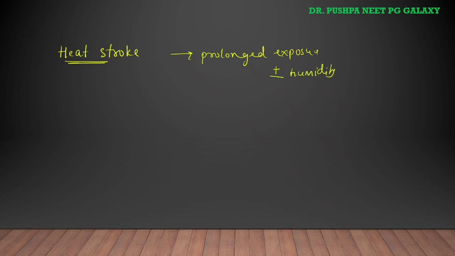There is one more terminology called heat stroke. This is an acute condition of hyperthermia caused by prolonged exposure to excessive heat, and there can be exposure to humidity also. In this, the heat regulating mechanisms of the body eventually become overwhelmed and unable to deal effectively with the heat, causing body temperature to climb uncontrollably.